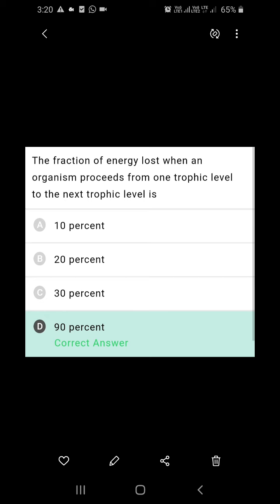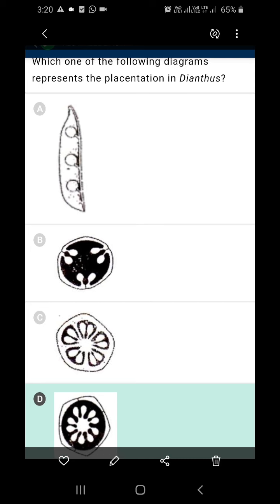The fraction of energy lost when an organism proceeds from one trophic level to the next trophic level is 90%. It will be released into the environment. Only 10% of the energy will be transferred from one trophic level to the next trophic level.